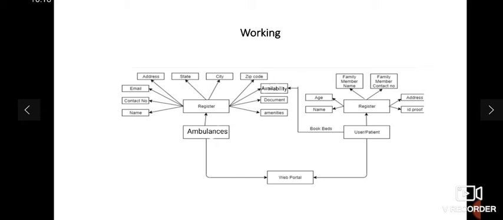Now coming towards our second module, which is the user or patient module. Firstly, the user or patient needs to register themselves on the web portal. While registering, he or she needs to provide information like name, age, number of family members, and also their contact numbers, address and ID proof. After registering, the user can access ambulance information, like the availability of ambulances, then in which area the ambulance currently is, etc. This was all about the working of our model.